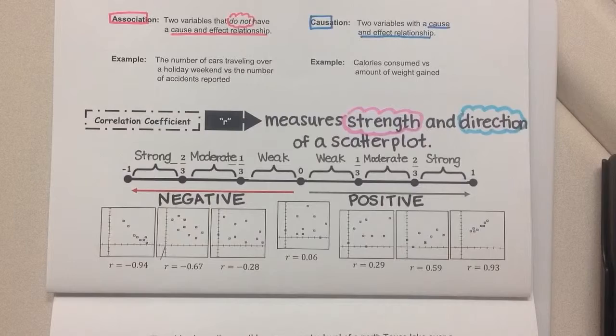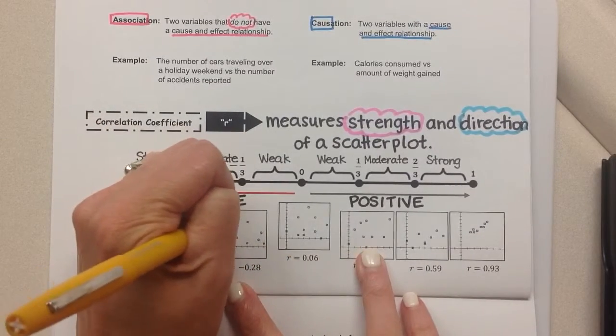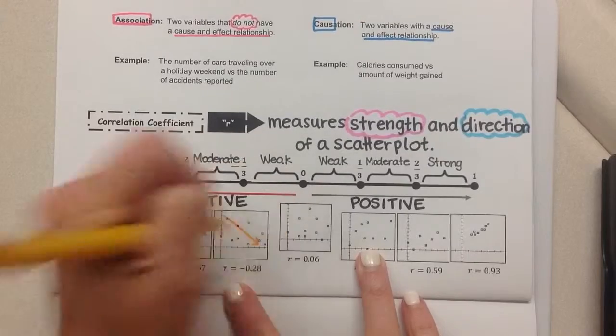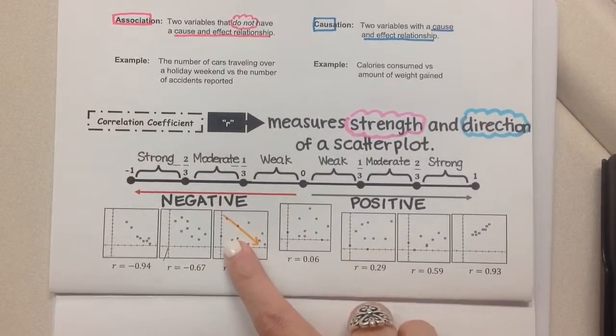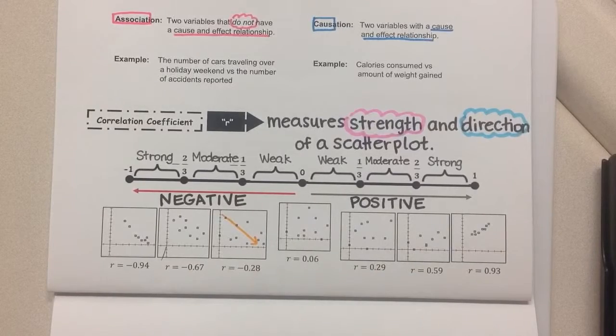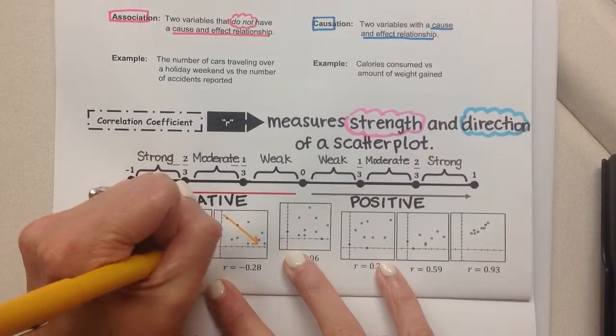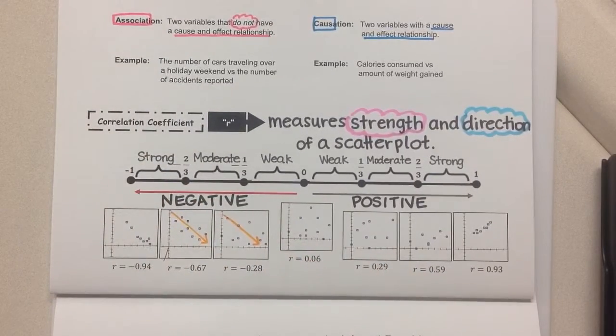So if you look at these here, we've got a weak negative correlation, because they're not really getting into a straight line, but they do tend to go in a downward direction. Here you see a moderate negative correlation coefficient because they're starting to somewhat get in a straight line, and that straight line is slanting down, like a negative slope.